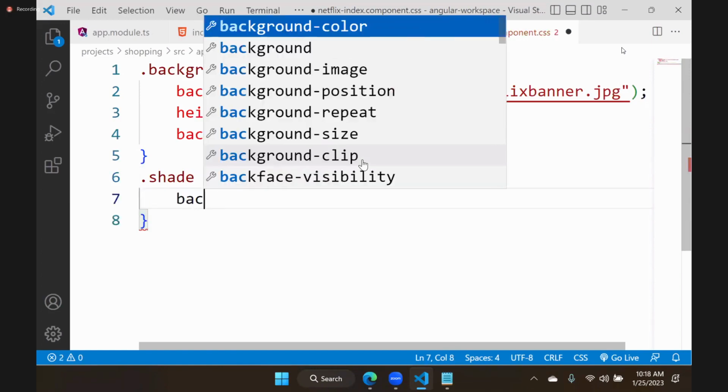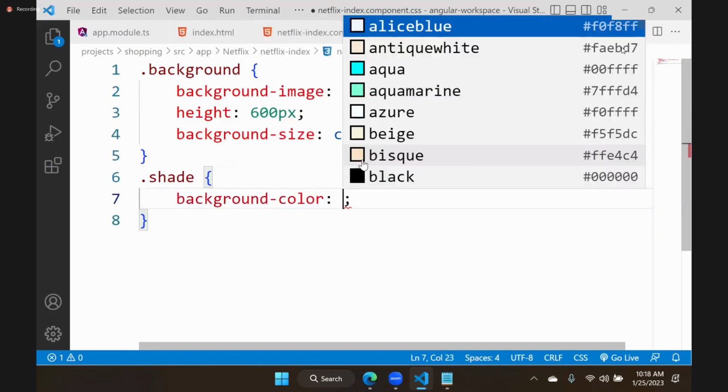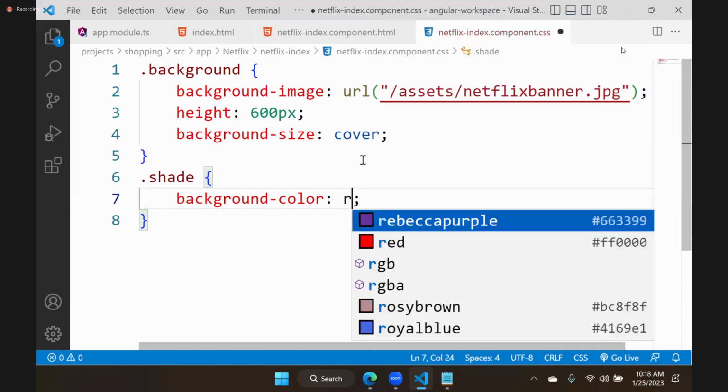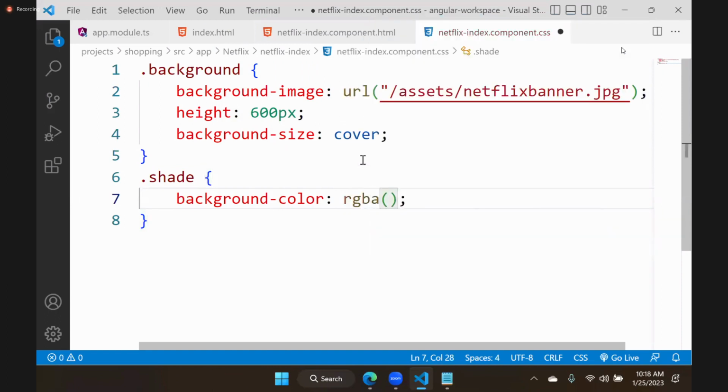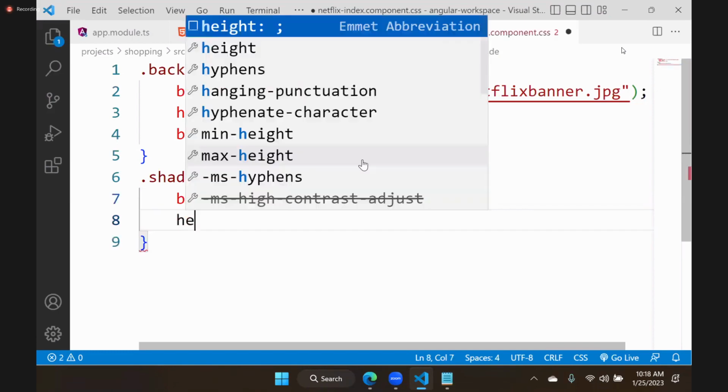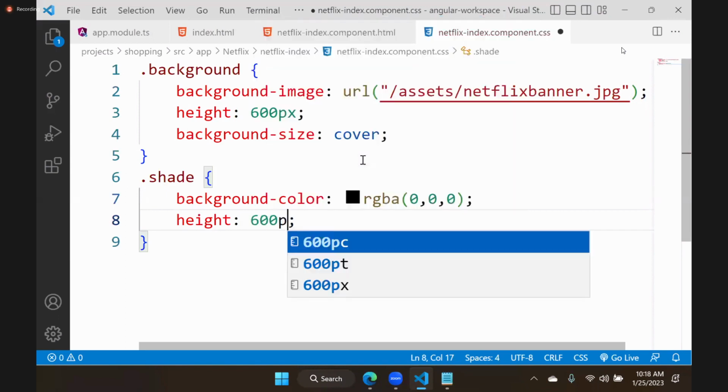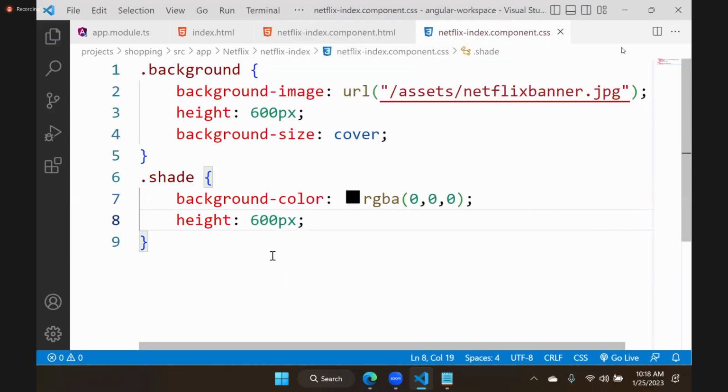Shade has a background color. For background color, we will give RGBA: red, green, blue, alpha. So 0, 0, 0 will give black color. Alpha means transparency. First see the height. Height is how many pixels? 600. And you can see there is a background shade.